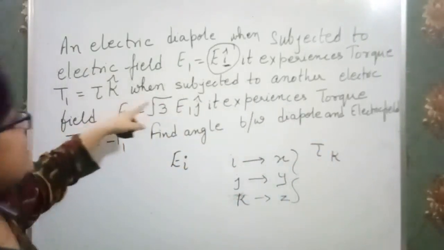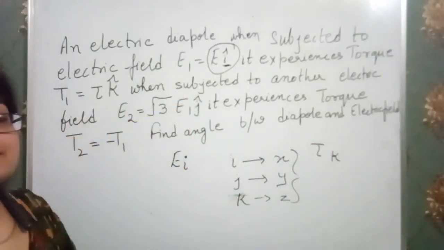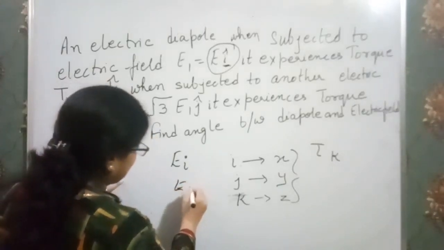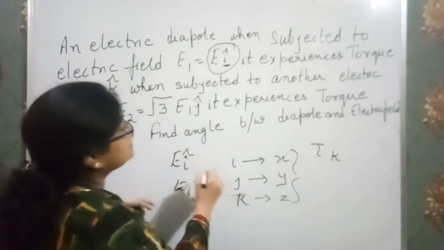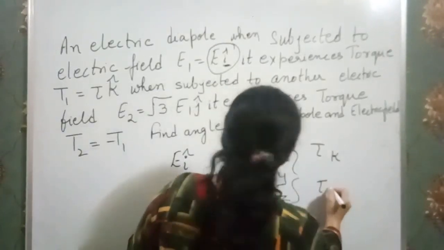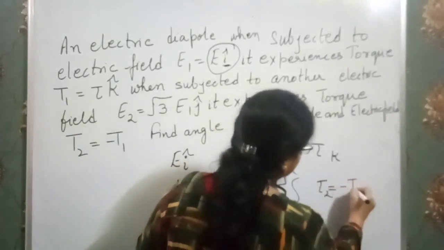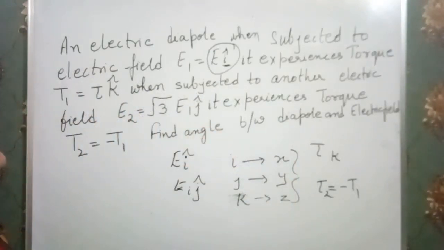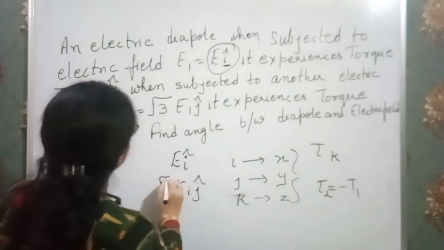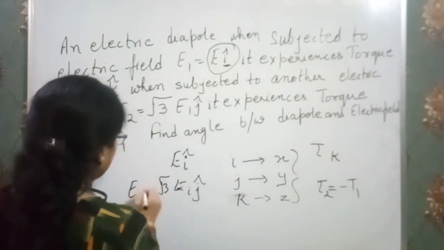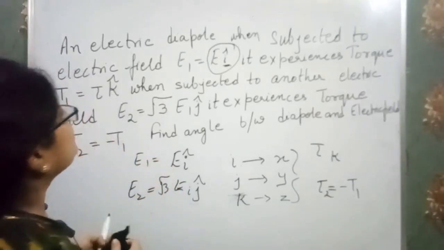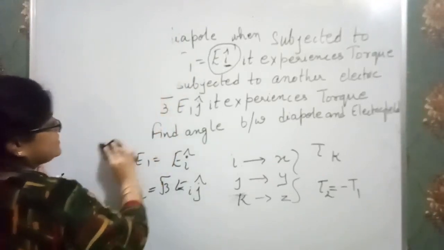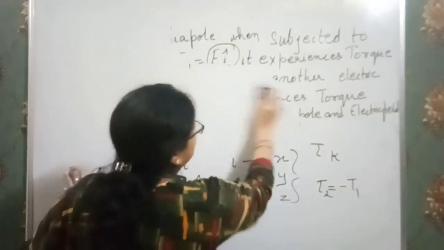Clear? And then this dipole is subjected to another electric field which has value root 3 E1 j. I am not going to write the magnitude. It experiences a torque T2 which is equal to minus T1. In this way it is given. So we have to find the angle between the dipole and the electric field. Here it is under root 3, E2 and it is E1. Now I am going to rub the question and explain the concept behind this. We have to find the angle between the dipole and the electric field.